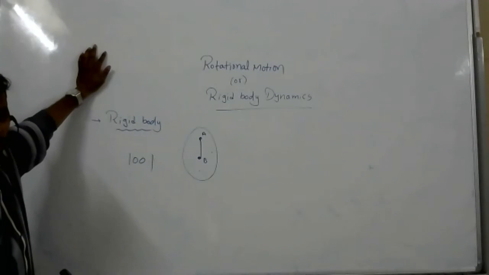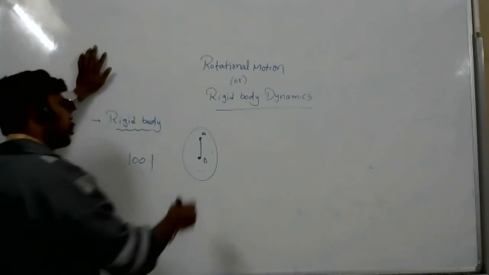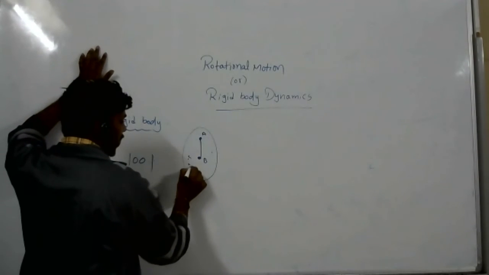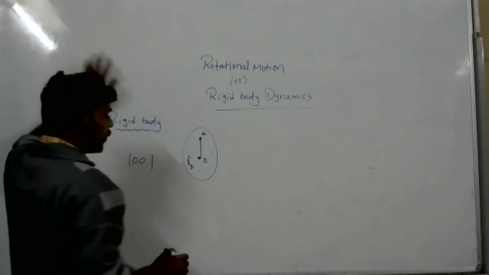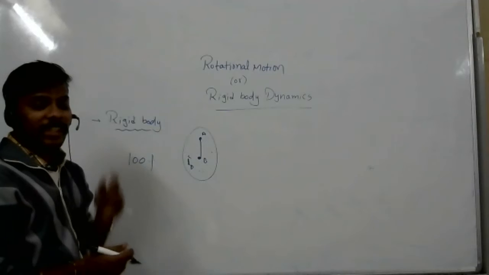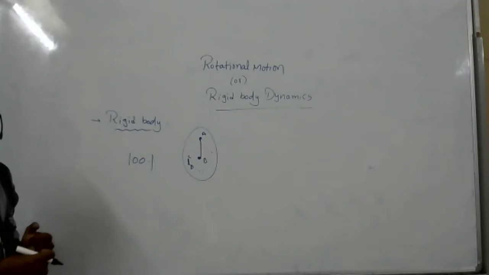The distance between any two particles in the body won't change. Any two particles, that's what I'm telling, not only this. I will take two more particles, C and D. There is a distance between them as well. Even this distance is not changing. Then only we can say that it is a rigid body. Am I clear?